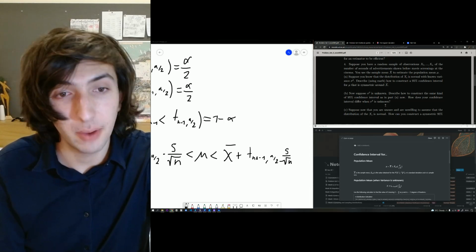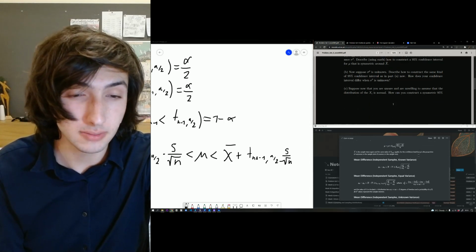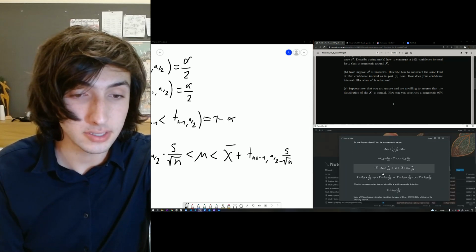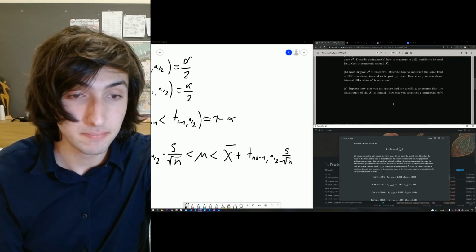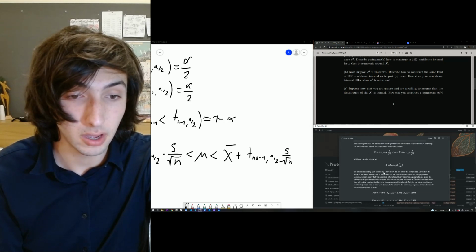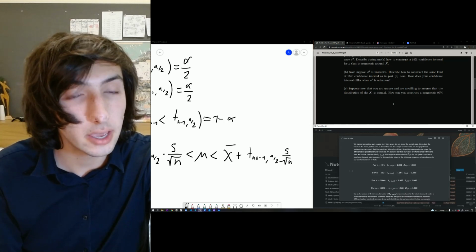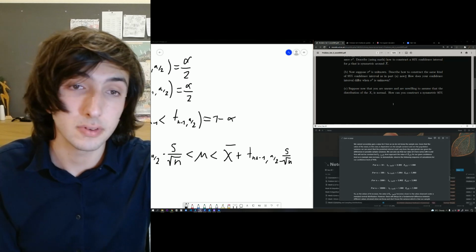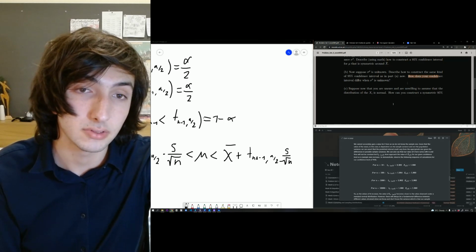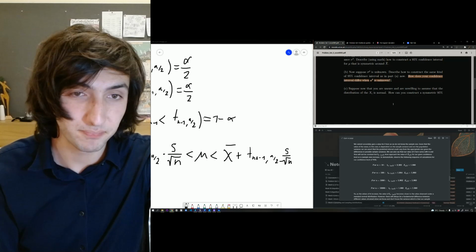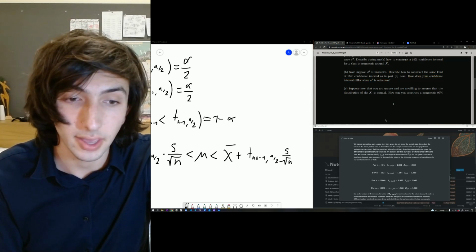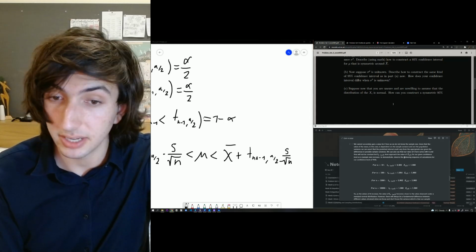Okay. Now we're unwilling to assume that the distribution is normal. What did I write for this? Oh, also for B, it says, how does your confidence interval differ when the variance is unknown? Okay, well, it's getting larger is the main thing.